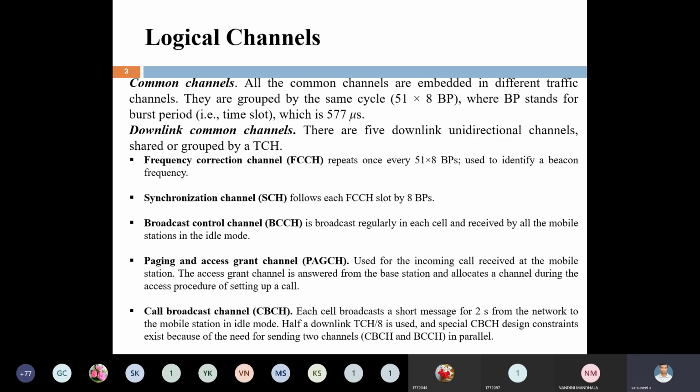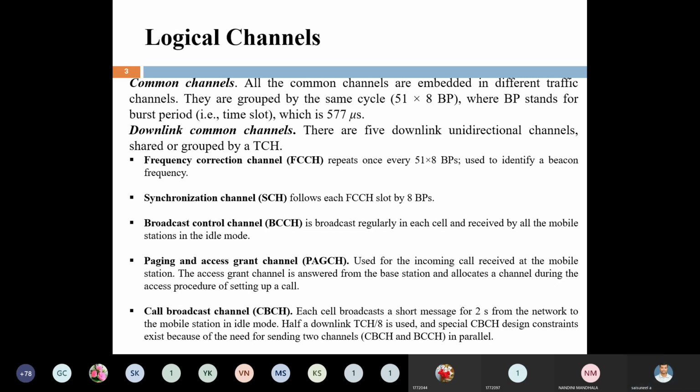Next, the second type of channels which we are using here is logical channels. Physical channels are completed, 3 types. Next, we move to logical channels. The first type of logical channel is the common channel. These logical channels can also sometimes be used as traffic channels.